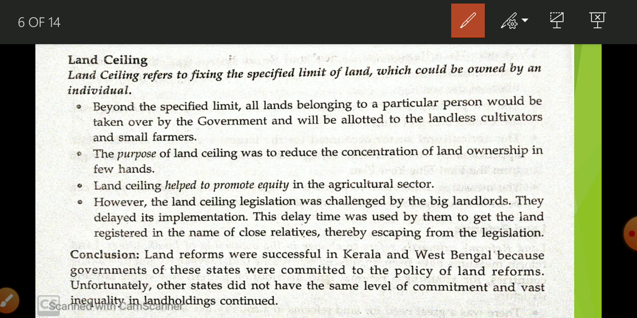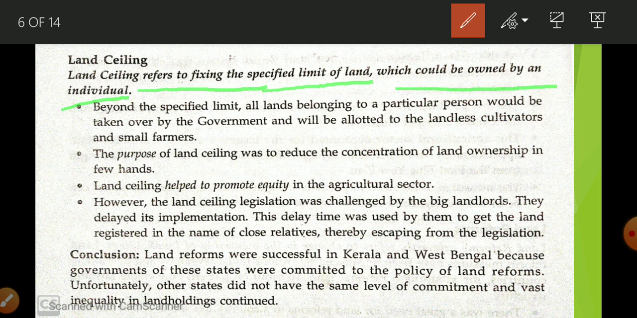So land ceiling refers to fixing a specific limit on the land which could be owned by an individual, which can be owned by a particular person. How much land one can have, that is land ceiling. How much land you can have is known as land ceiling.